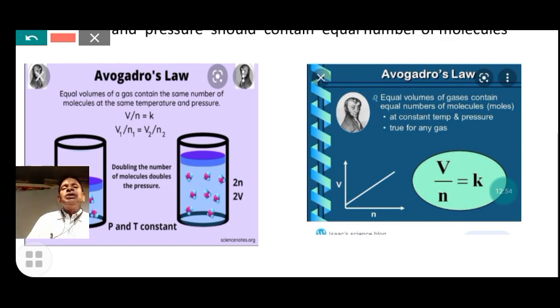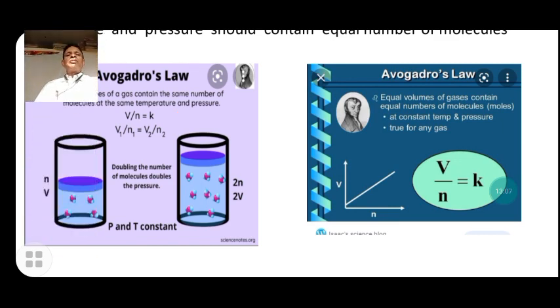That means V by N is constant. It is always constant under constant temperature and pressure. If the volumes are the same, then the number of molecules of the gases is always the same.